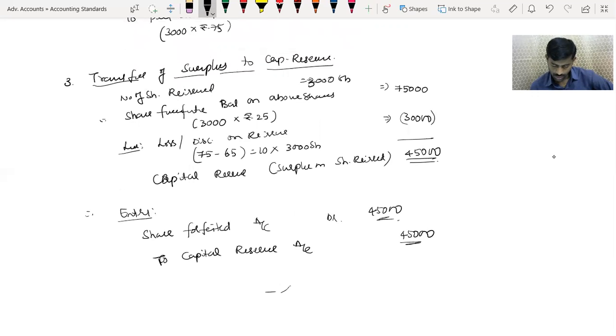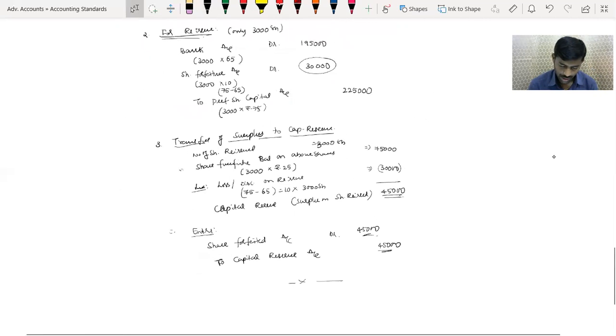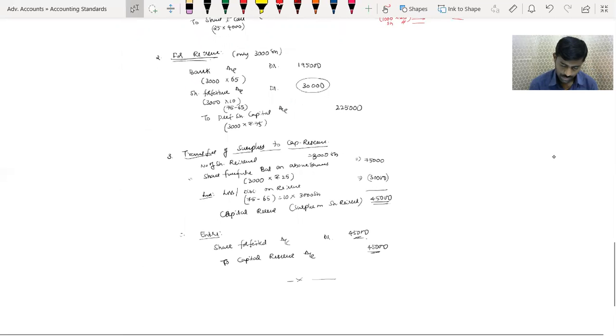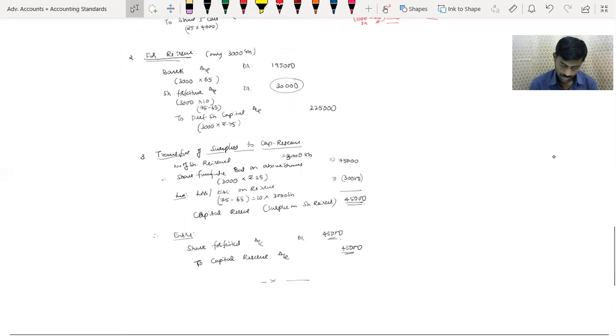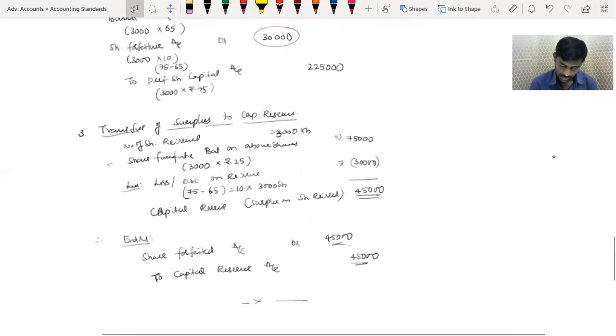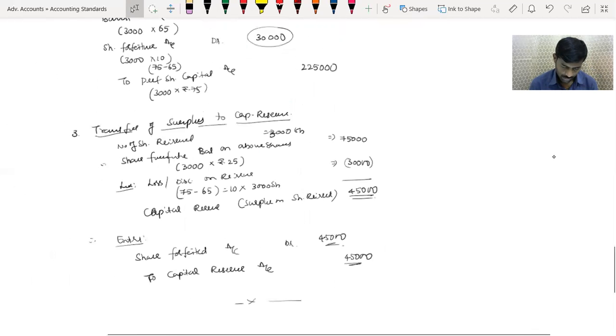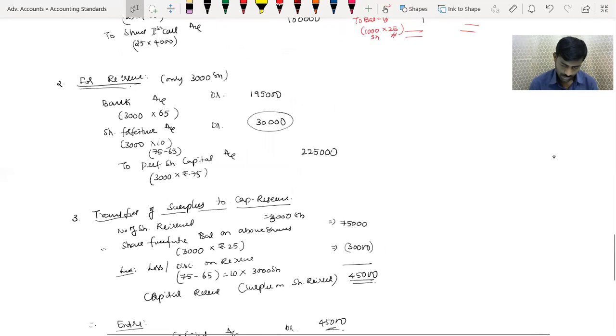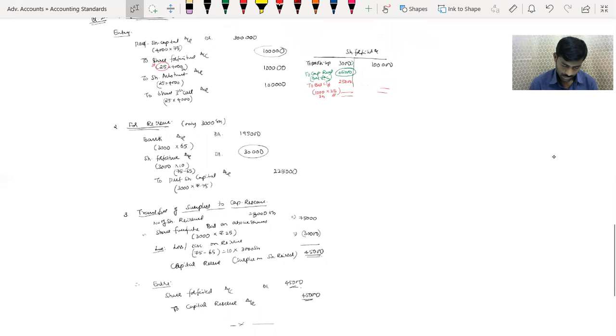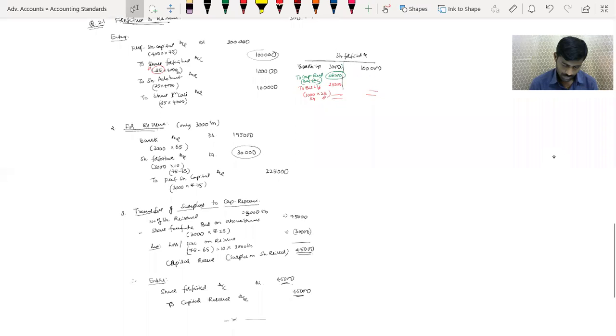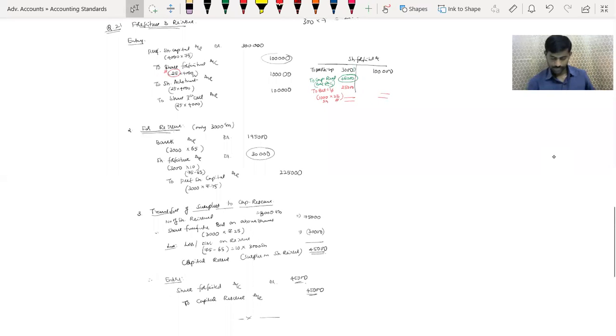Yeah, so that's all, end of this. So for 1,000 no entry, as it is it will carry forward. Forfeiture and reissue done with.